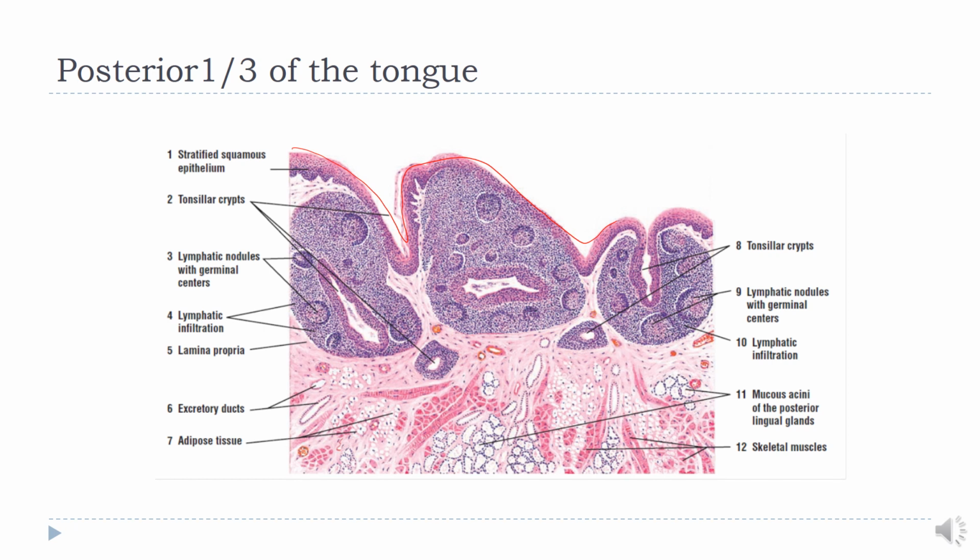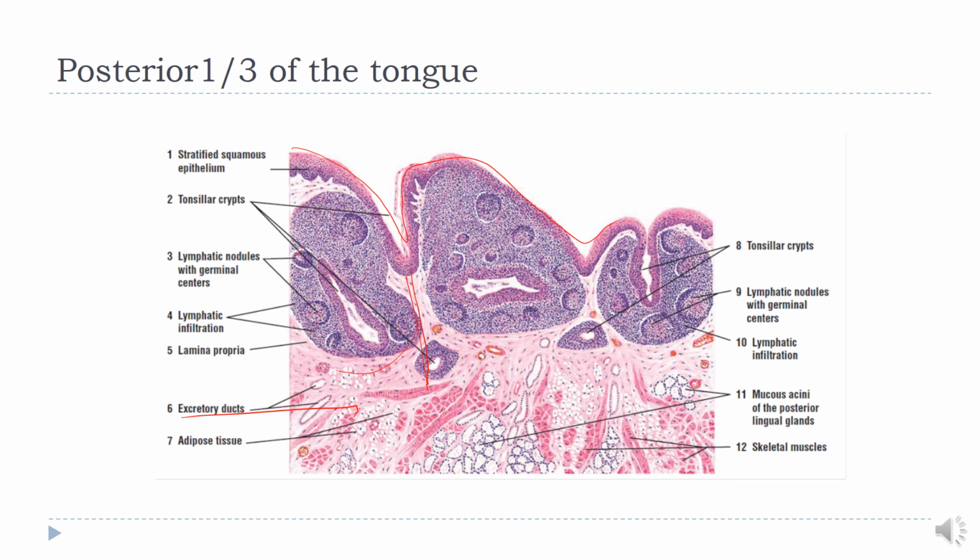The filiform and fungiform papillae that are normally seen in the anterior region of the tongue are absent from the posterior tongue. The lamina propria of the mucosa is wider. Here you can see the lamina propria of the mucosa is wider but similar to that of the anterior two-thirds of the tongue. Now under the stratified squamous epithelium, there are seen large aggregates of diffuse lymphatic tissue. Here you can see large aggregates of diffuse lymphatic tissue, the adipose tissue, blood vessels, nerve fibers.